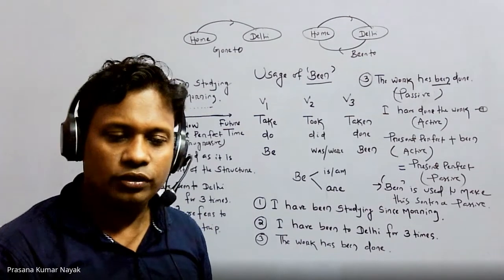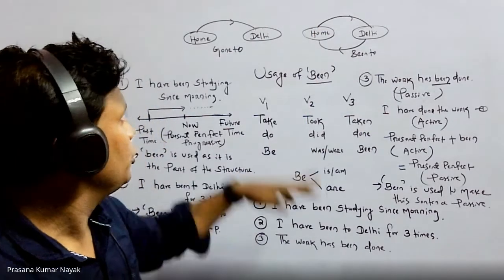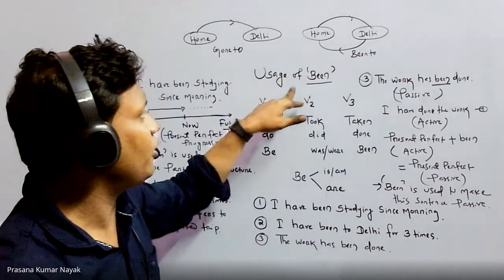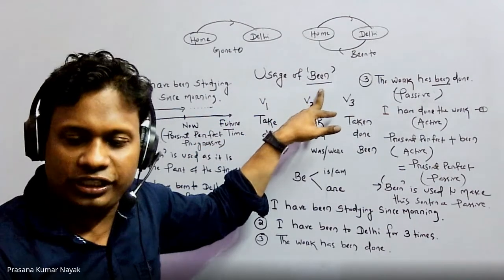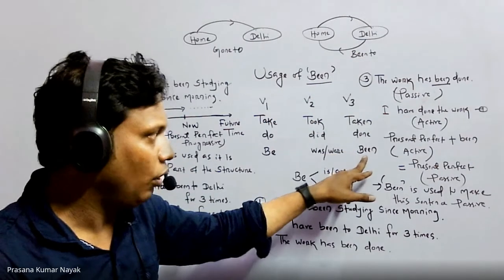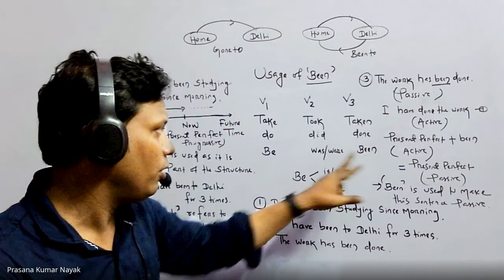Now, let me paraphrase everything. Today, we are going to focus on something called uses of been. It's very confusing. So, been is the PP form, or past participle form, of be.